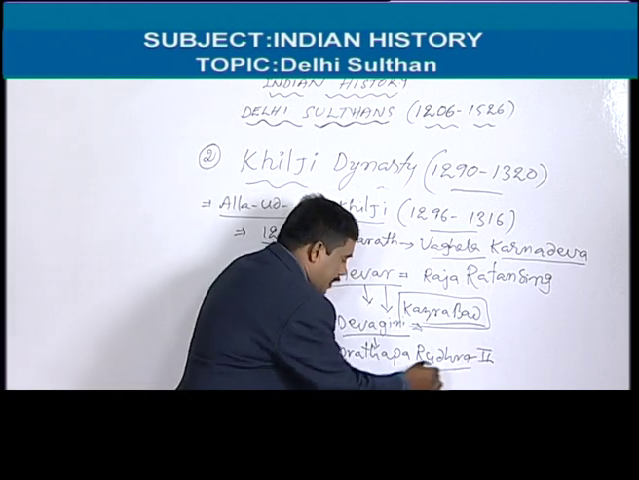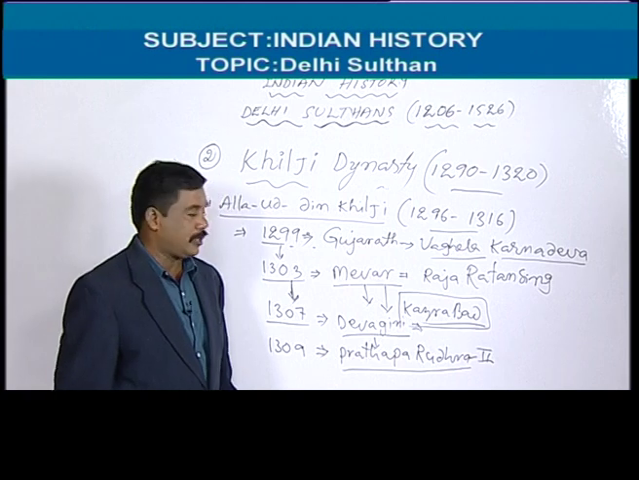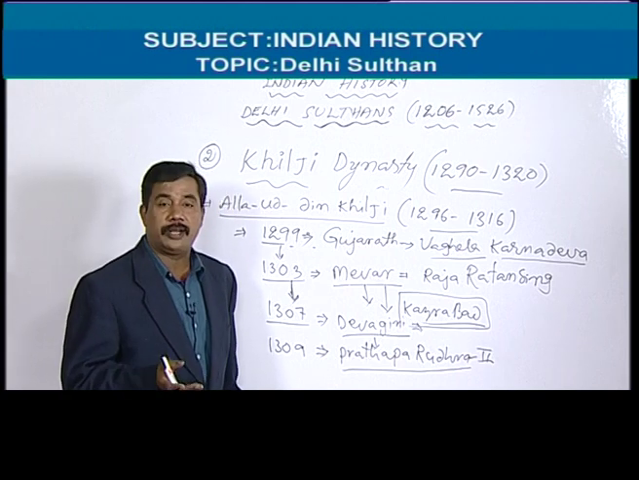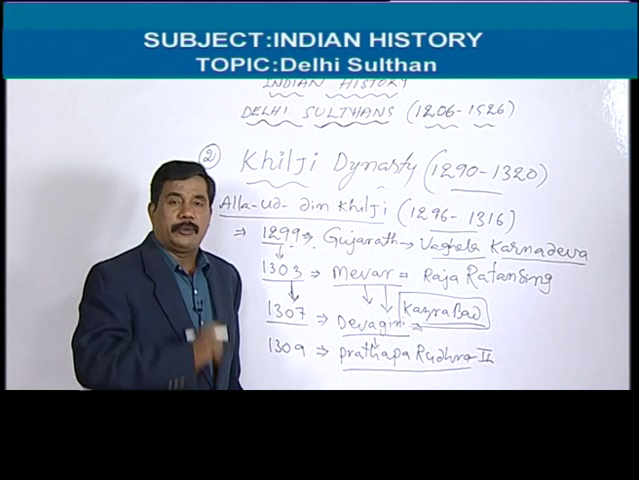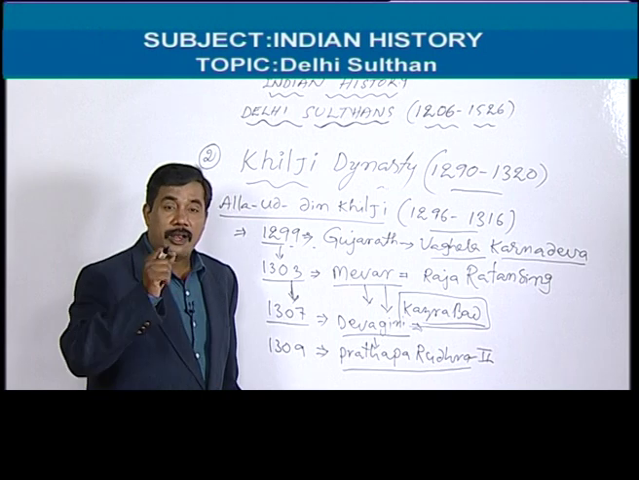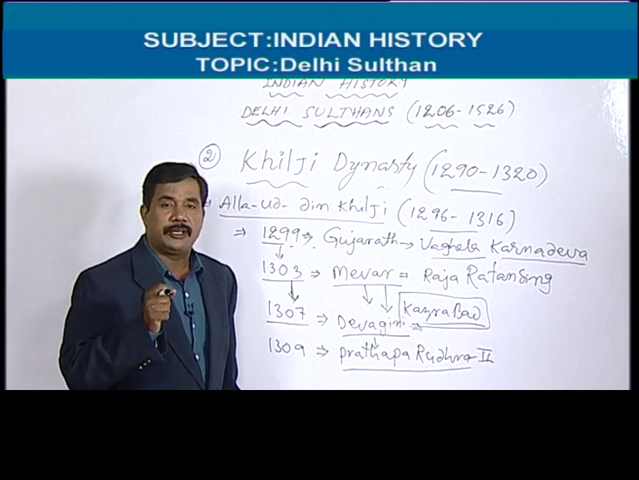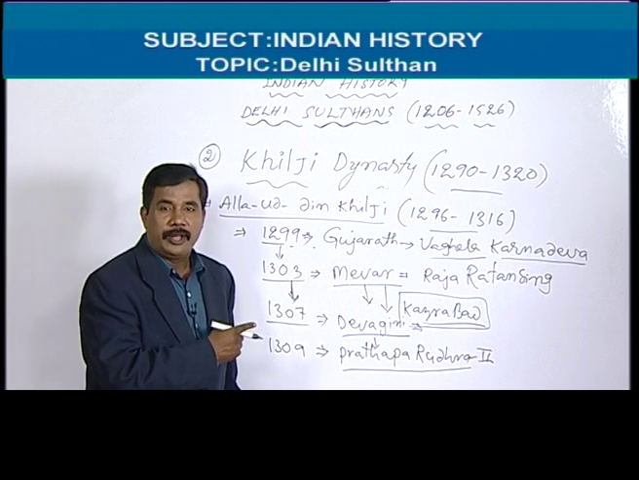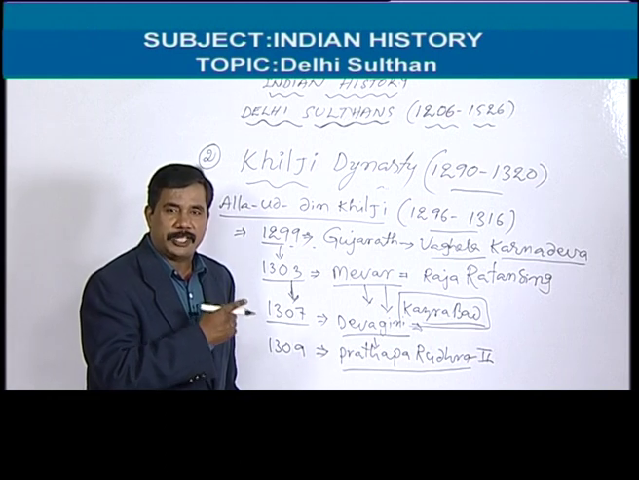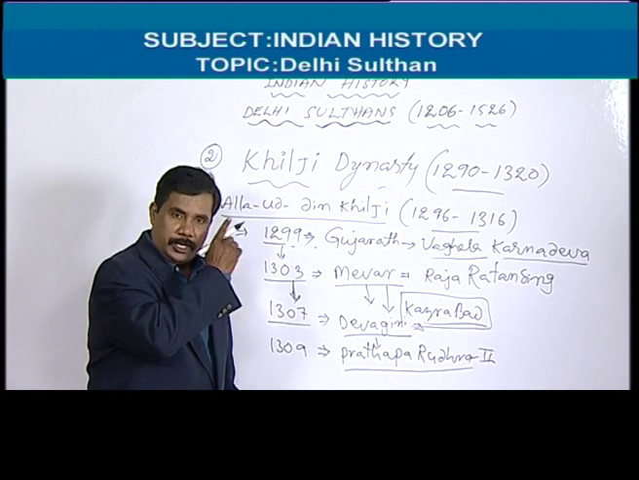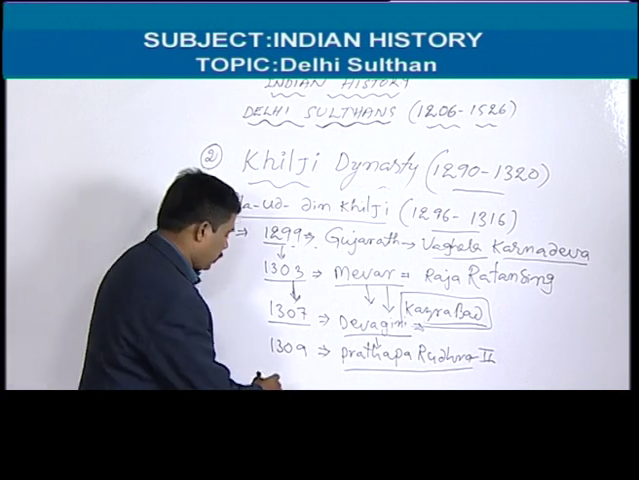But in this attack, the army commander was Malik Kafur. This is the most important military commander of Alauddin Khilji. All South Indian invasions were done by Malik Kafur. So Malik Kafur defeated Prataparudra II. Prataparudra II accepted to pay the tax to Alauddin Khilji.